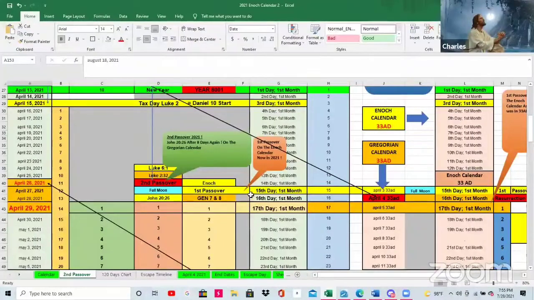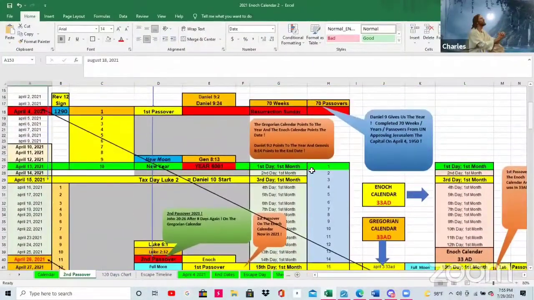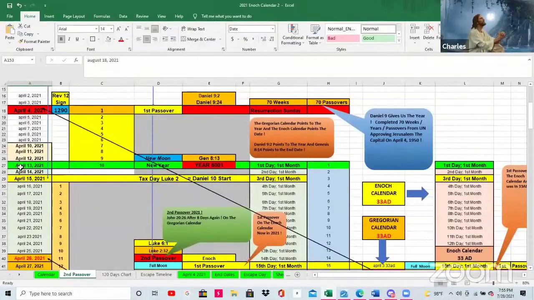And so we took this and we lined it up with today's current, the 2021 Enoch calendar, and it's a precise matchup. We believe that for the first time in 2,000 years, the Enoch calendar of 33 AD lines up precisely day for day as it did back in 33 AD. In fact, they begin exactly on the same day. First day of the first month, April 13th of this year, was when it began.